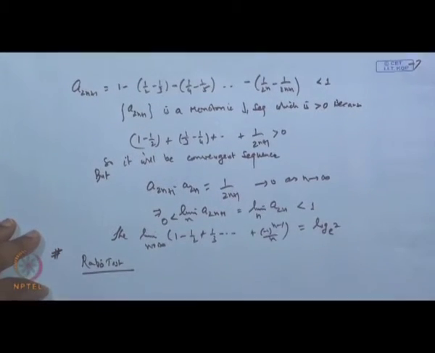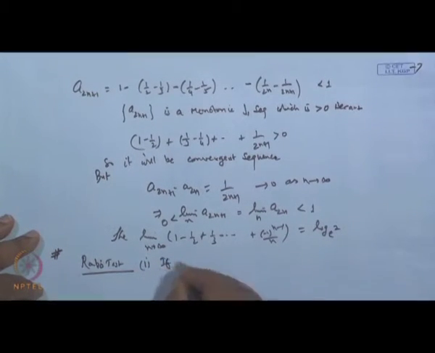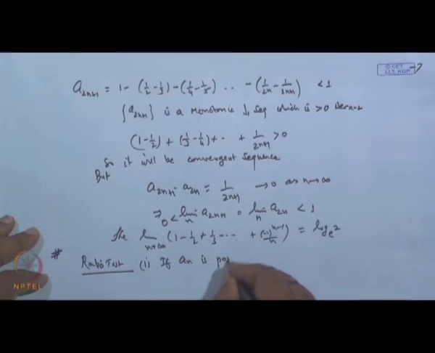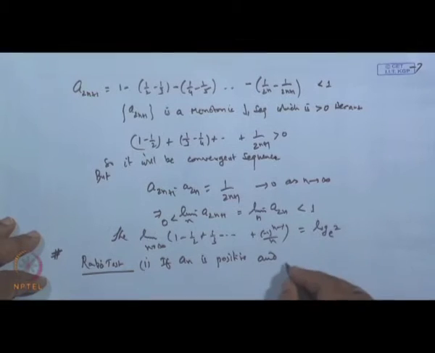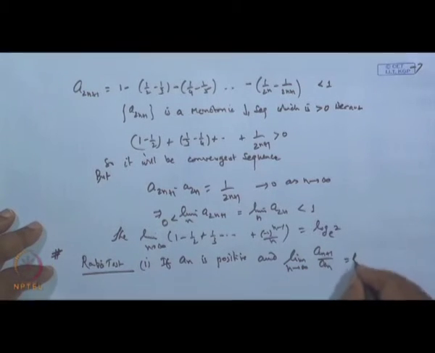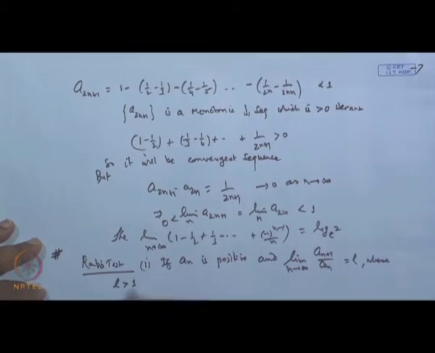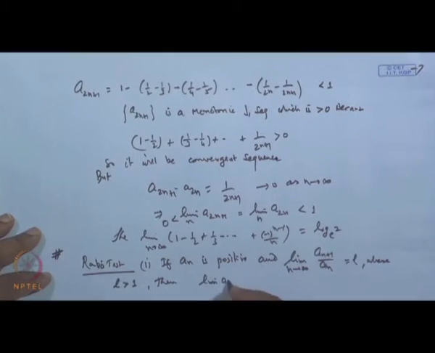So, first, the ratio test. If the terms a_n of the sequence are positive, and the limit of a_(n+1) over a_n as n tends to infinity is L, where L is greater than 1, then the sequence a_n will diverge and the limit will be plus infinity.